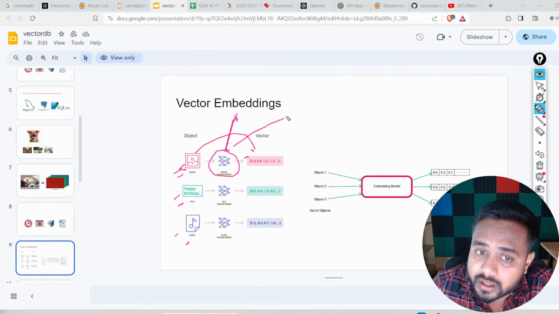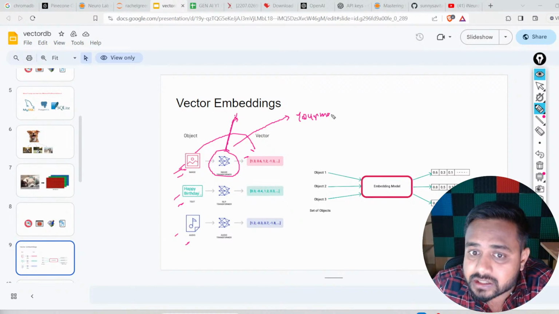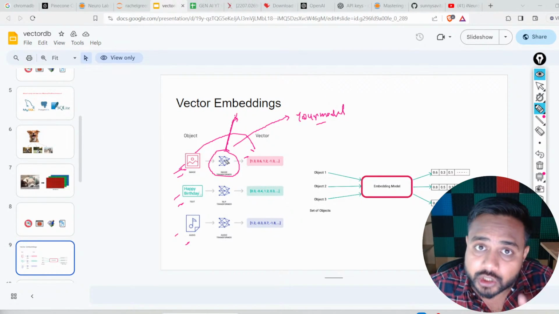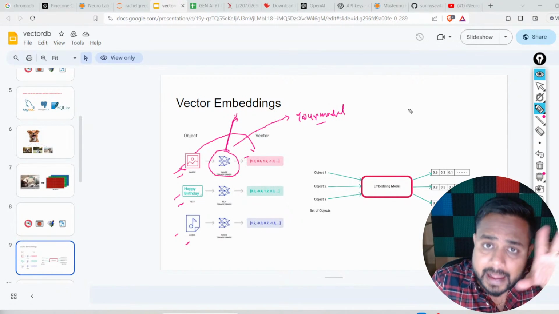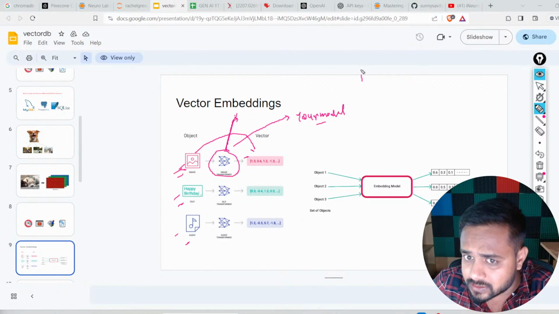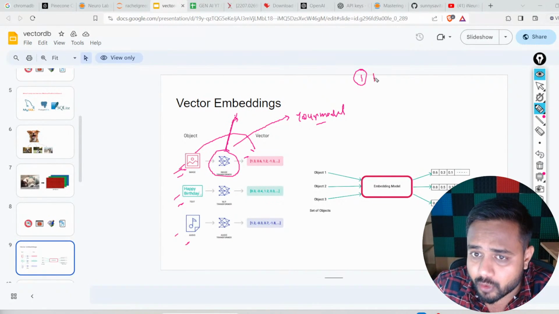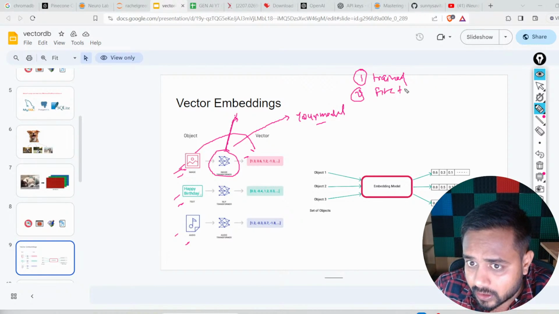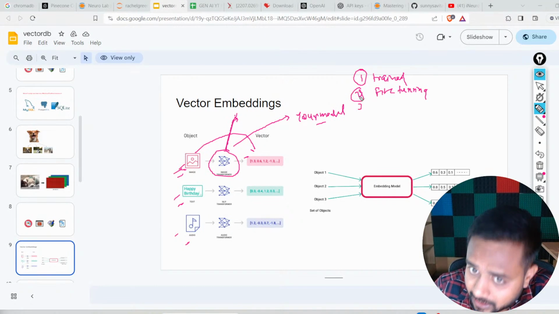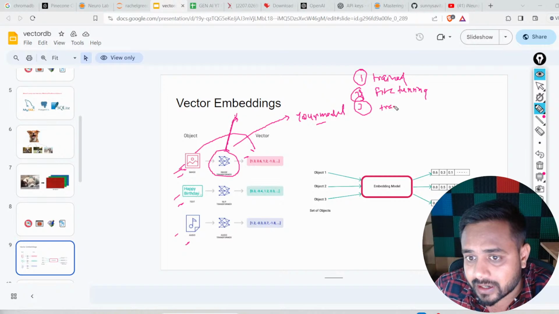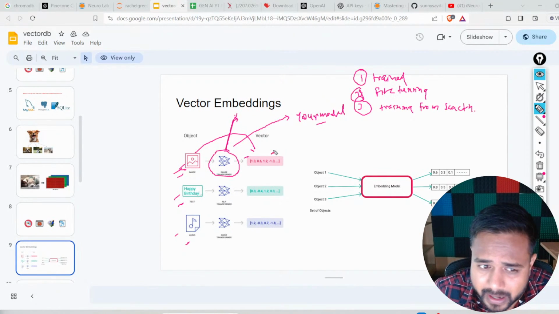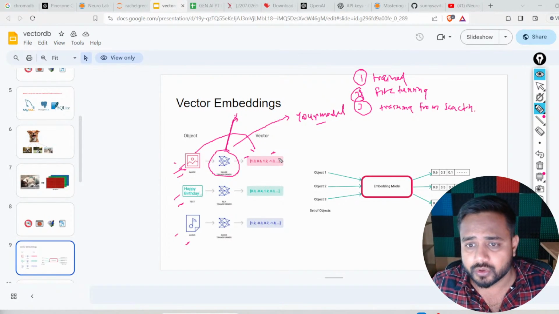If you want to train your own model, that is also possible. Or let's say you don't want to train your own model, you just want to fine-tune the pre-trained model, that is also possible. So everything is possible. There are three possibilities. First, you can directly use the trained model. The second is fine-tuning. And the third is training from scratch. So everything is possible related to embedding, and at the end we are going to generate a vector after passing the object. Now I hope you got a clear idea.